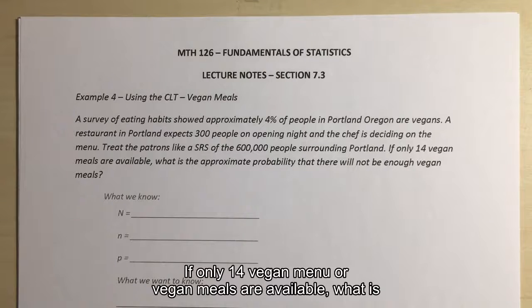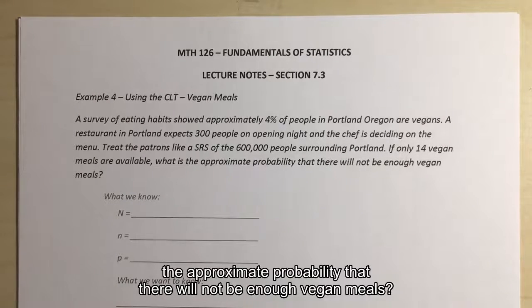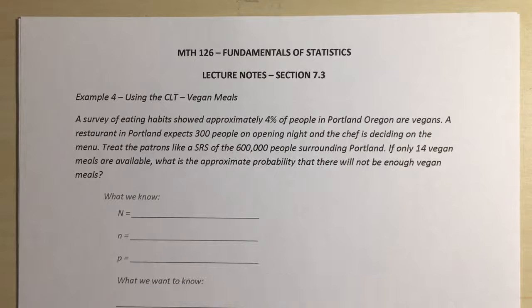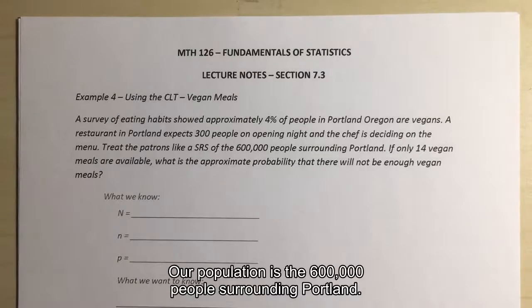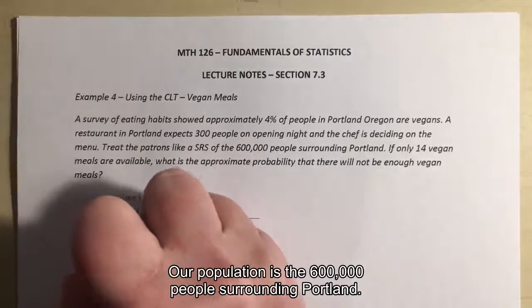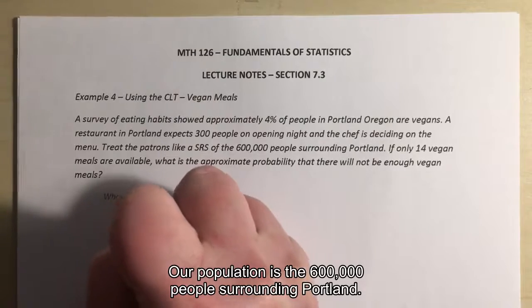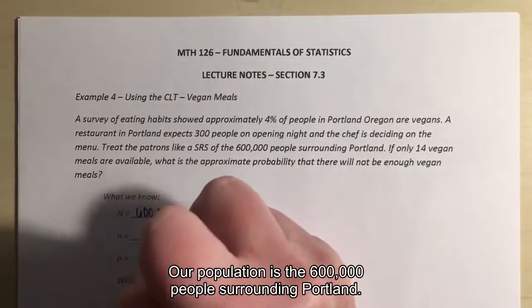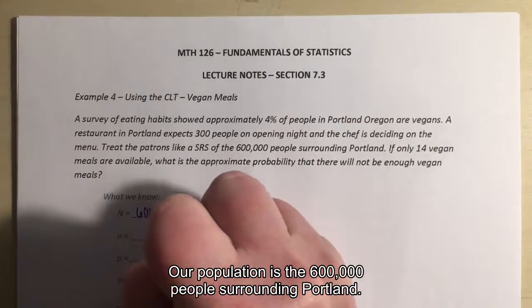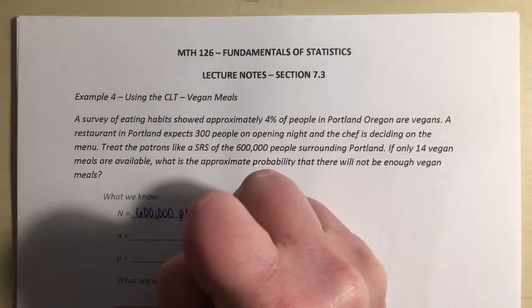If only 14 vegan meals are available, what is the approximate probability that there will not be enough vegan meals? All right, so our population is the 600,000 people surrounding Portland.